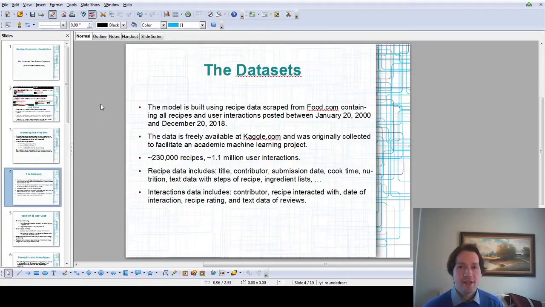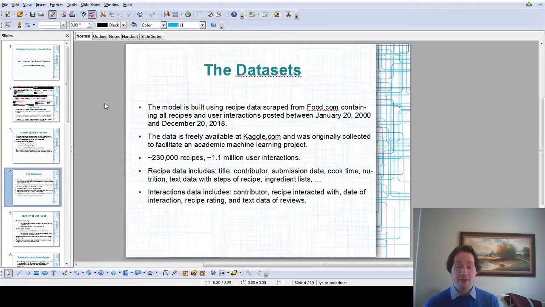So the data sets that I worked with to build this model is recipe data scraped from food.com between January 20th, 2000 and December 20th, 2018. The data was taken from Kaggle.com. So the data consists of about 230,000 recipes, about 1.1 million user interactions.